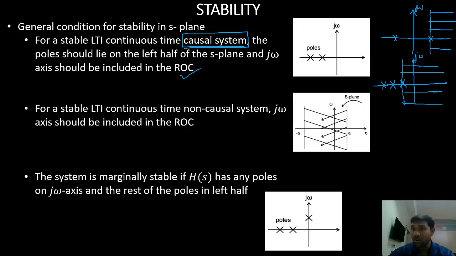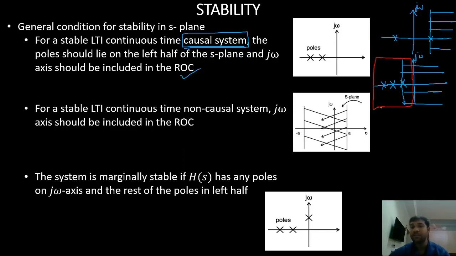So for a causal system to be stable, all poles of the system must be in the left half of the S plane. Left half of the S plane means it will be in this region, right?